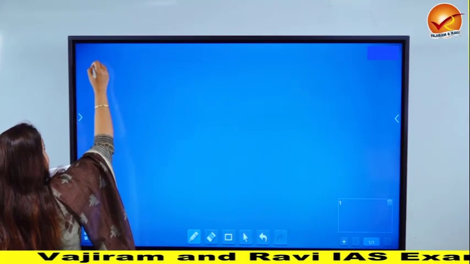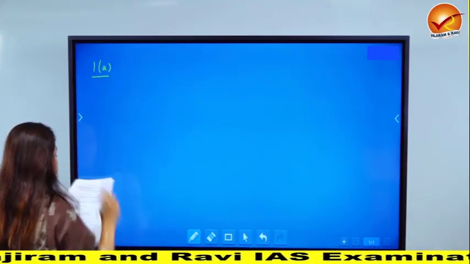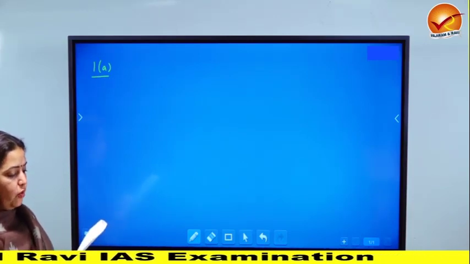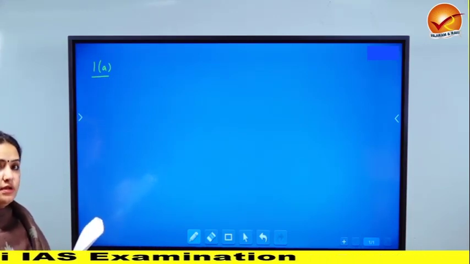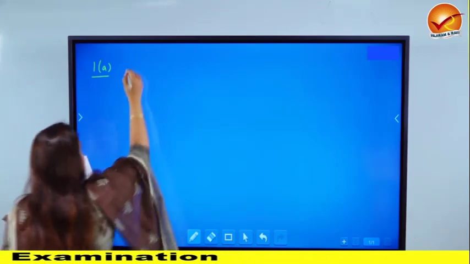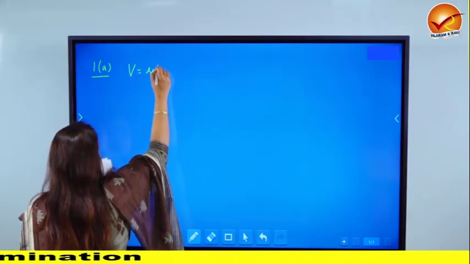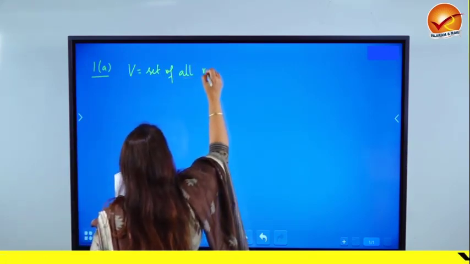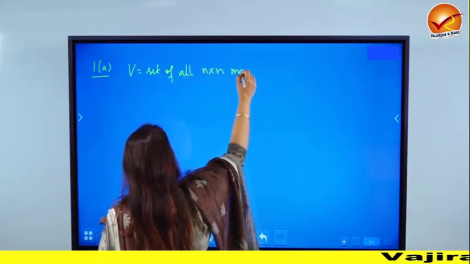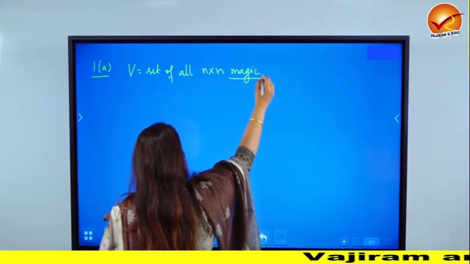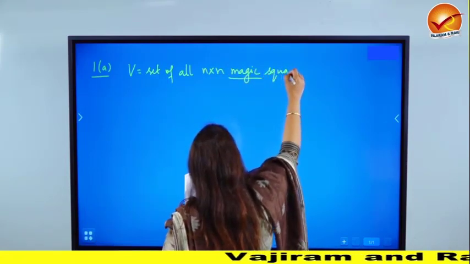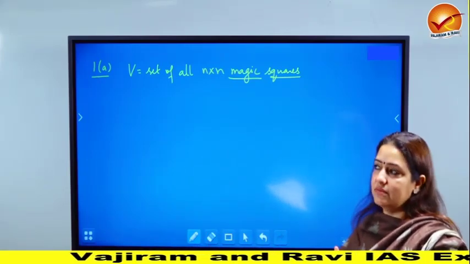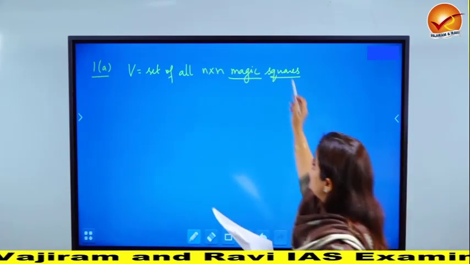Question number 1A. Now let's read out the question. Consider the set V of all n cross n real magic squares. So V is given to be the set of all n cross n magic squares. Again, before we even read the question ahead, we must know the meaning of a magic square.